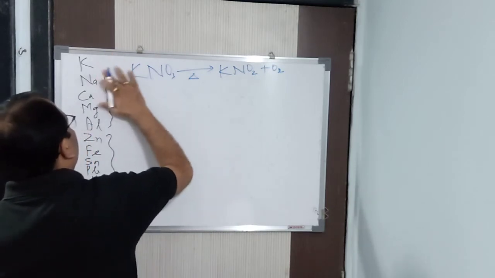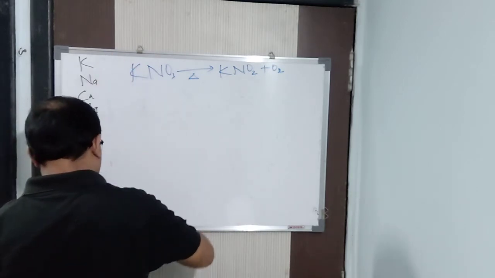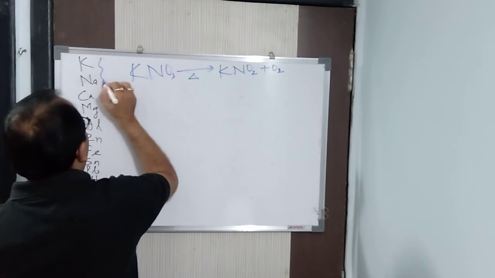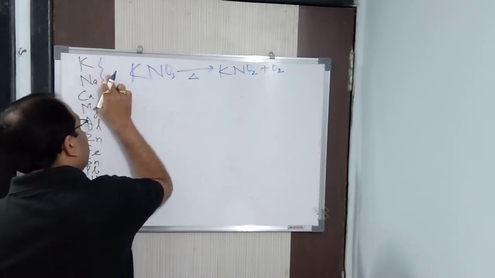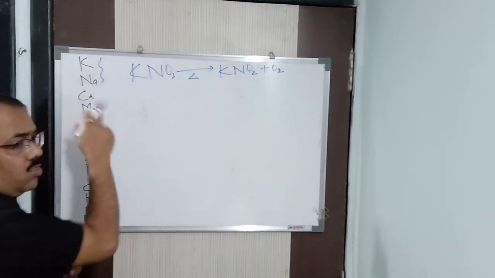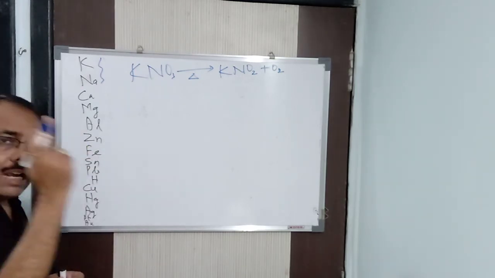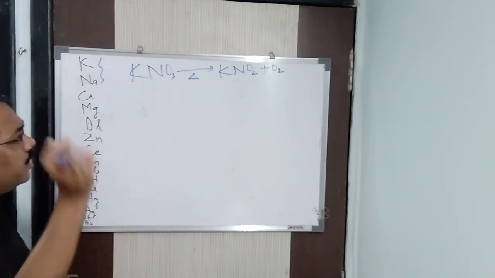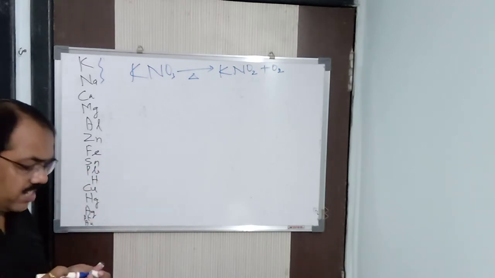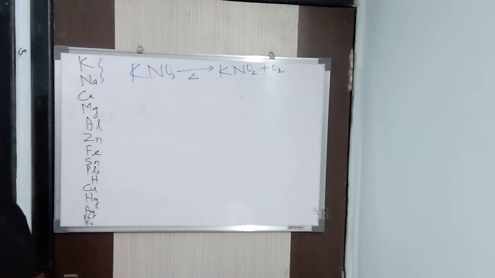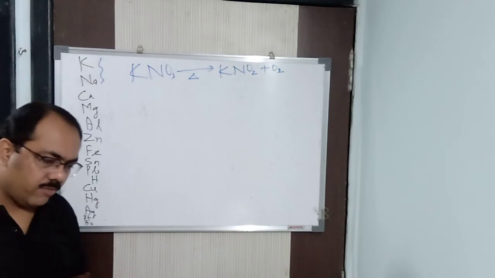Let me have another grouping here. For potassium and sodium, their oxides are stable to heat. Their hydroxides are stable to heat. Their carbonates are stable to heat. Their nitrates are also stable to heat, and only the nitrates decompose into nitrite and oxygen. You must remember this. Alright, fine.